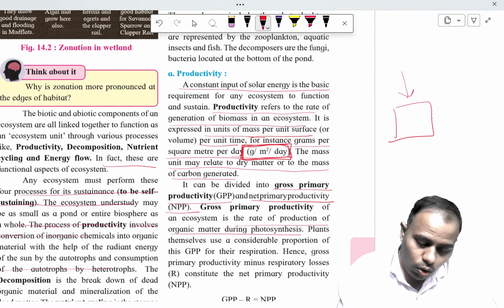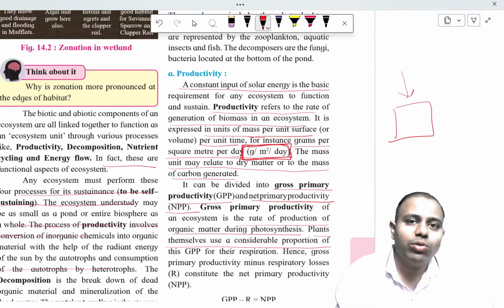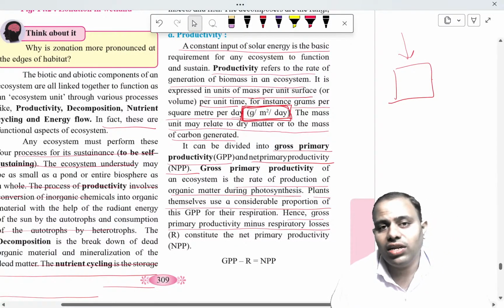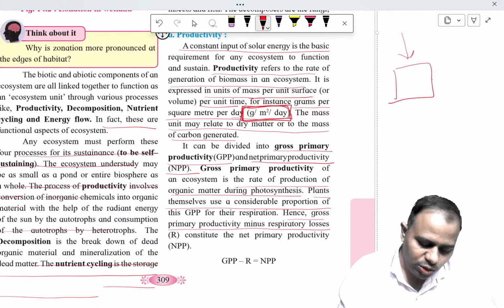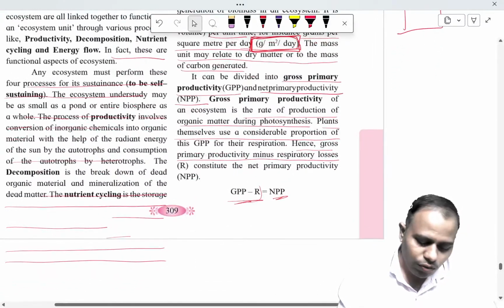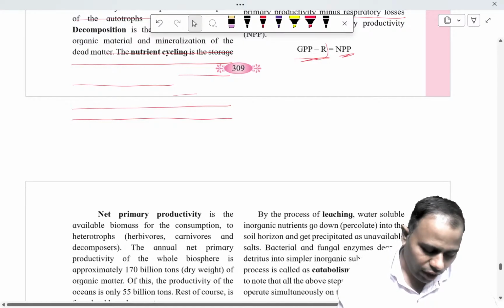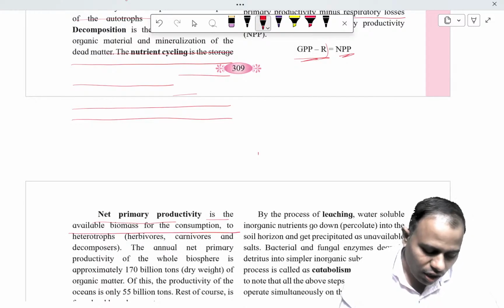Out of this total biomass, the plants themselves use a considerable portion of the GPP. Whenever respiration takes place, some energy is utilized, so this respiratory loss is removed from the GPP, and the NPP remains. So NPP, the net primary productivity, is the biomass available for consumption by heterotrophs.